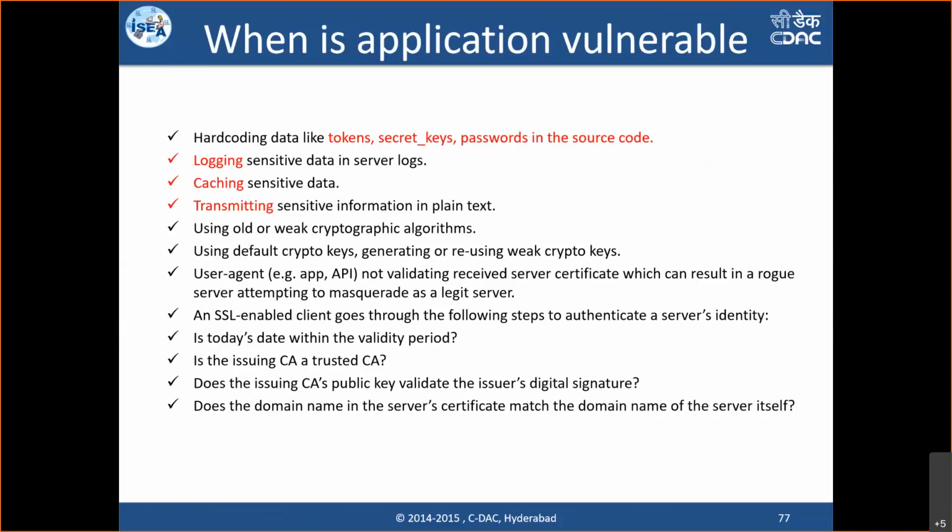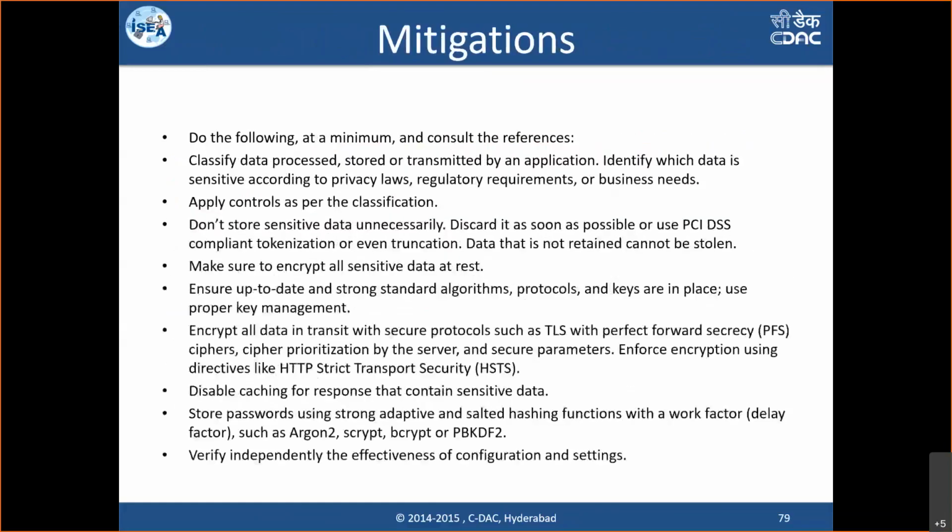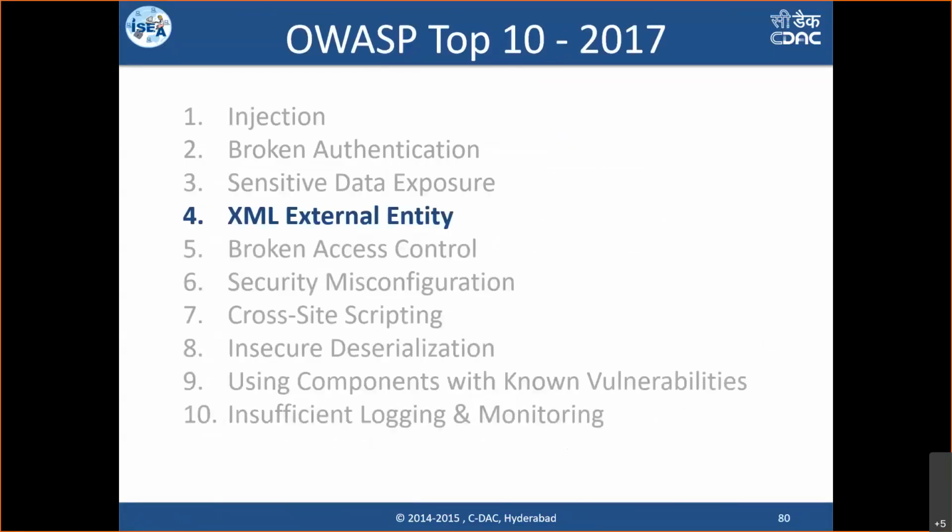So in this way, there are some tips on how sensitive data needs to be protected, such as salting and hashing. In the case of HTTPS, one methodology is you should also ensure that the HSTS header is set, so that the application will only work if HTTPS is there. If somebody tries to perform a downgrading kind of activity, then HSTS will stop the attack. Like this, there are certain mitigations to stop sensitive data from being exposed.